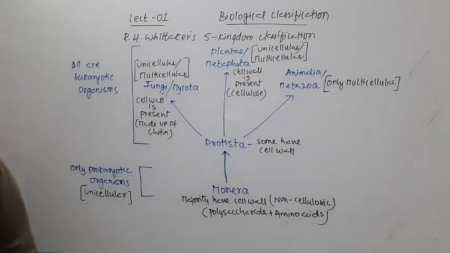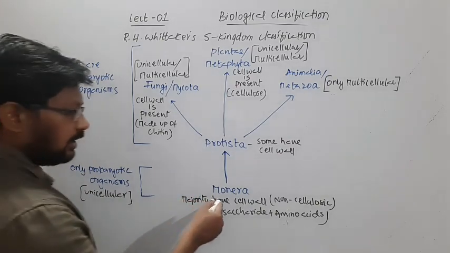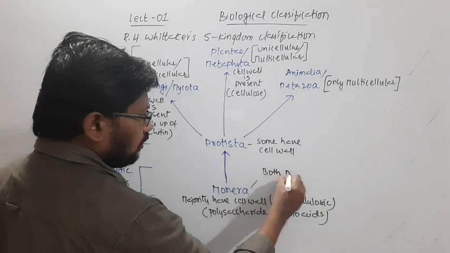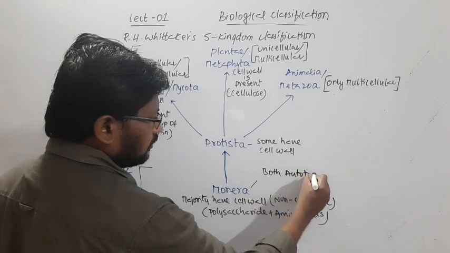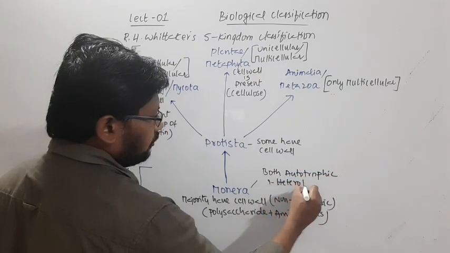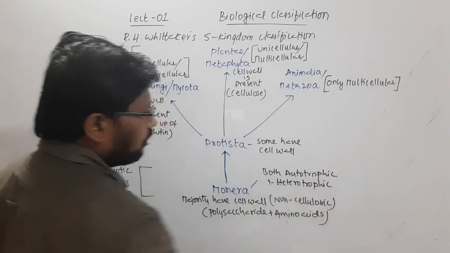Then, coming to the mode of nutrition. In case of Monera, we find both autotrophic and heterotrophic modes of nutrition.